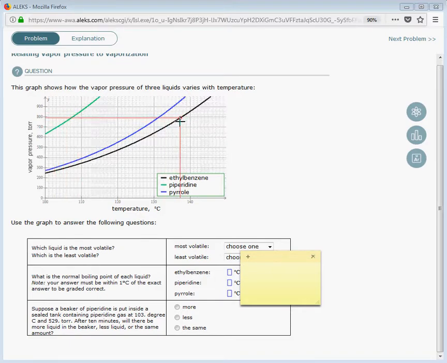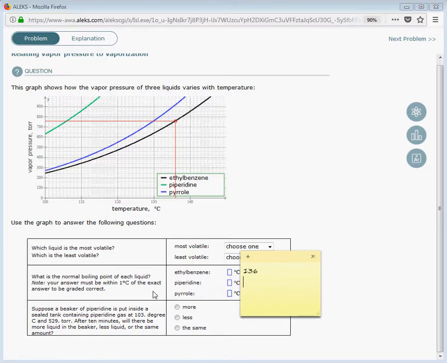So if we go to the black line and we go to 760 torr and we move down to the temperature axis, we find that the temperature at which this boils is 136 degrees Celsius.